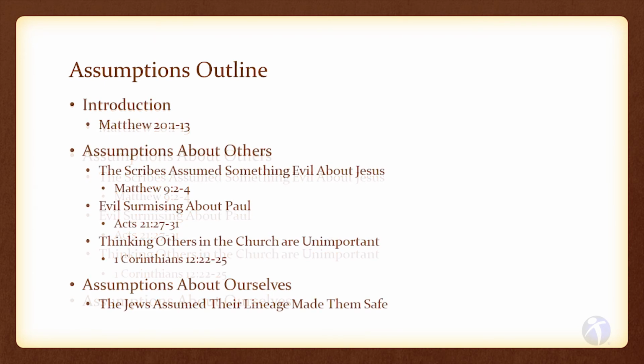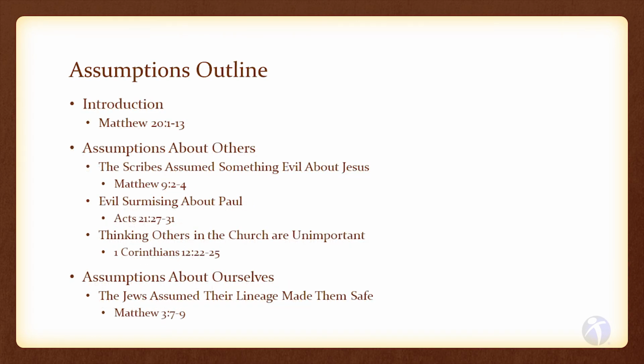The first subpoint will be the Jews assumed their lineage made them safe. While the Jews had some of the facts, they needed to go further and get all the facts. They still needed to repent. Matthew 3:7-9 will work as verses to demonstrate this. Focus on verse 9 to show the assumption of the Jews.